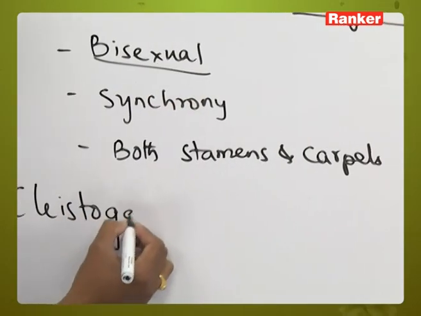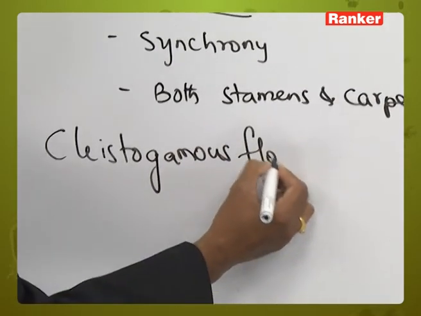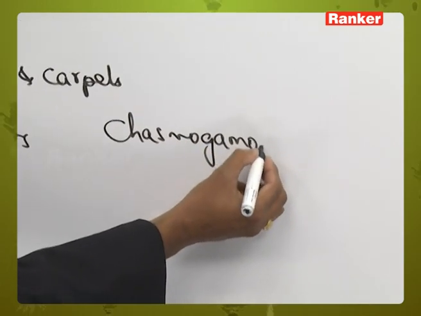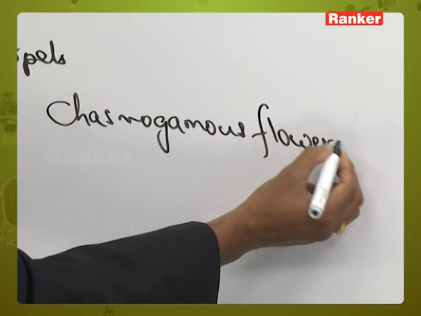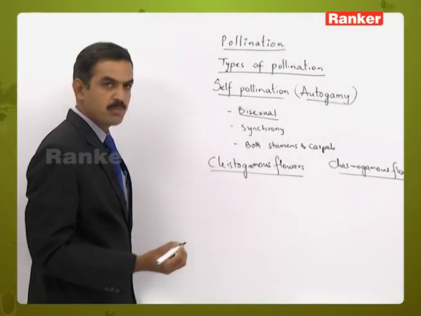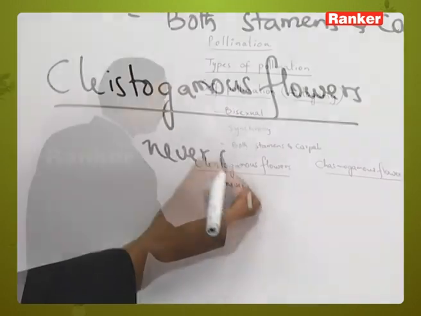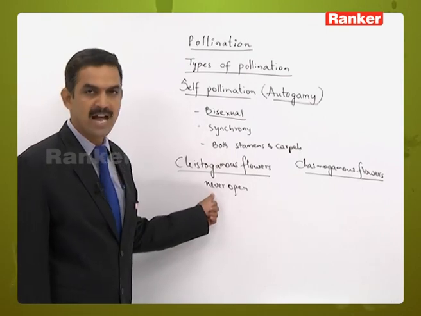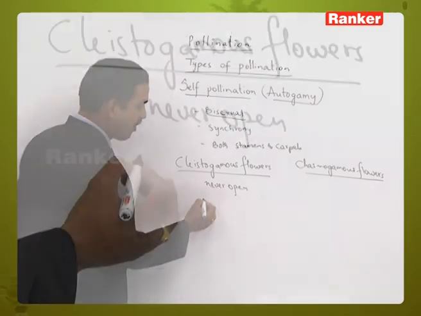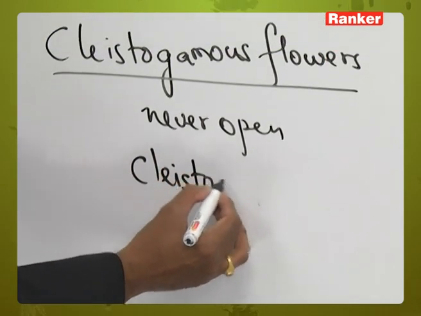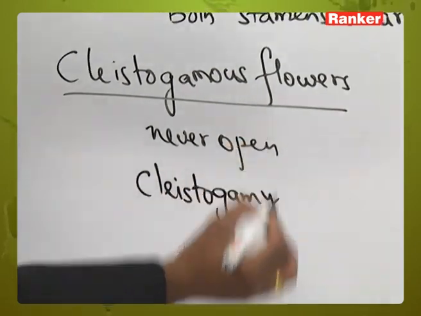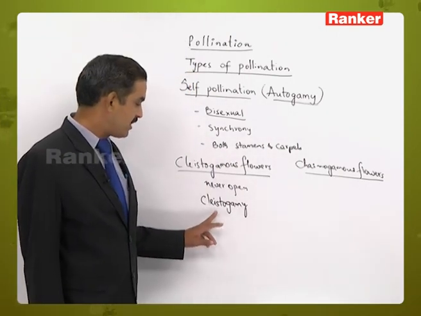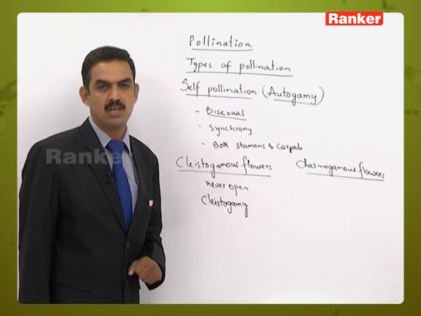cleistogamous flowers are there and chasmogamous flowers are there. Cleistogamous flowers are the flowers which never open, that means they always remain closed. Such flowers are called cleistogamous flowers, and the type of pollination taking place in these flowers is called cleistogamy. Cleisto means closed, or which will not open. So, the pollination which takes place in cleistogamous flowers is called cleistogamy.